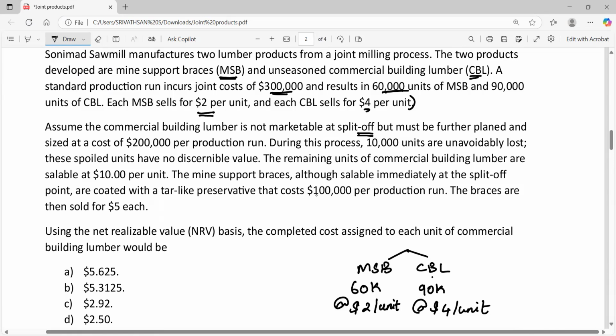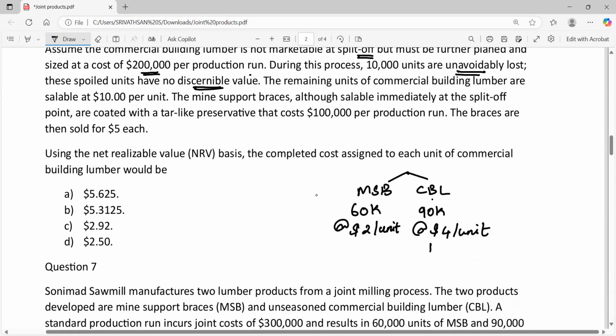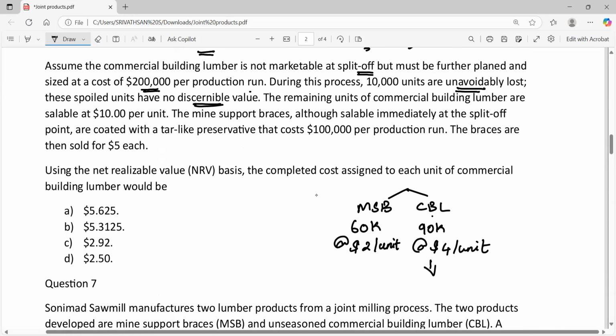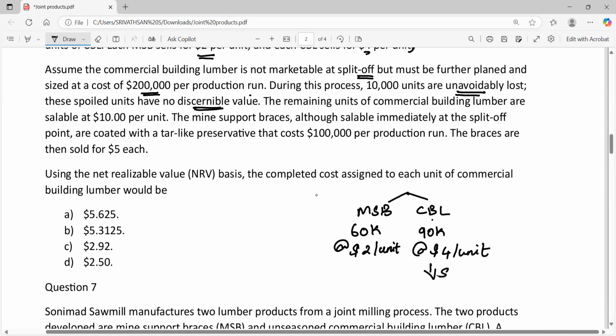So it needs to be processed further. So here CBL is not marketable at the split off point, but must be further planned and sized at a cost of $2 lakh per production run. During this process, 10,000 units are unavoidably lost. This is a normal loss. These spoiled units have no discernible value, which means CBL has to be processed further and the cost of further process is $2 lakh per production run.